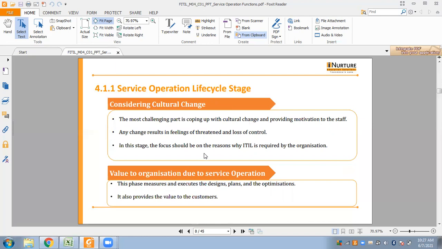Also, in this stage, the focus should be on the reasons why ITIL is required by the organization. Next, we have value to the organization due to service operation. So, this phase of the service life cycle mainly measures and executes the designs, plans, and the optimization. It also provides the value to their customers. So, in short, this stage of ITIL deals with the service delivery to the end users, where actual value can be known. And this is the stage where the plans are executed and measured for its success.